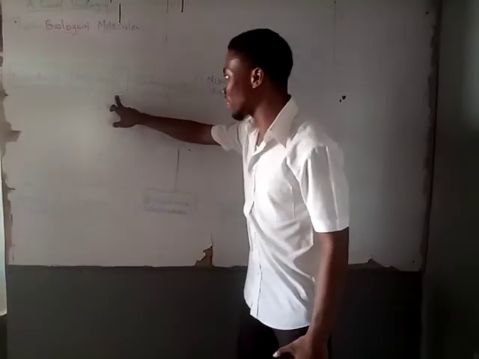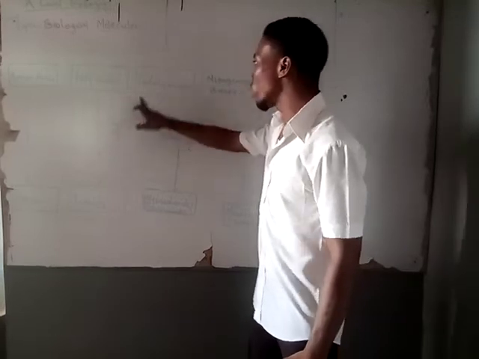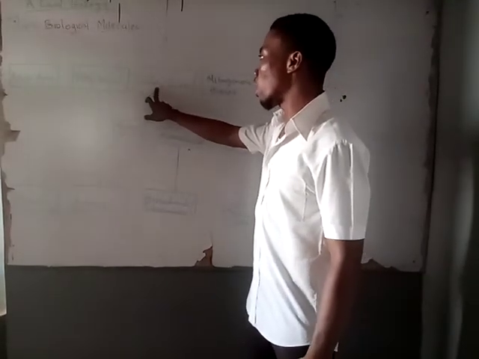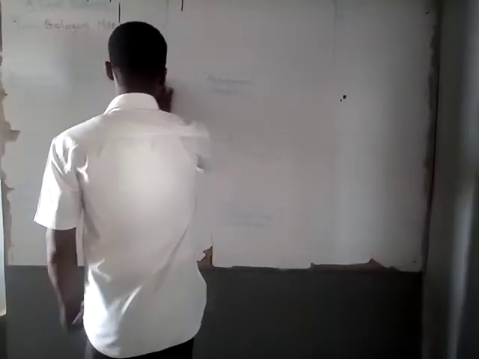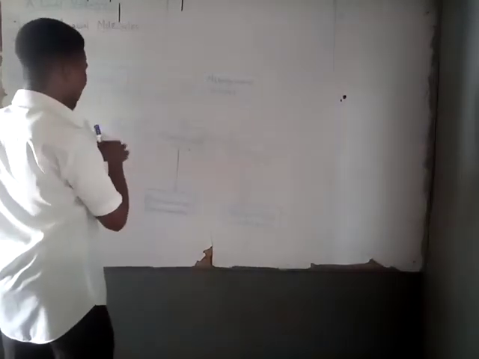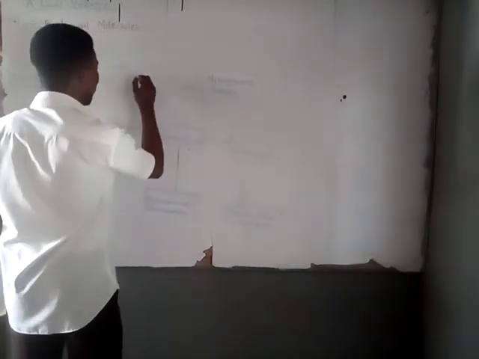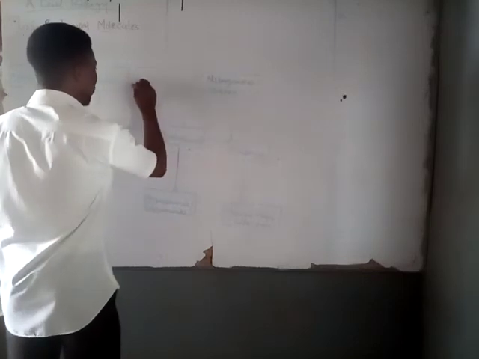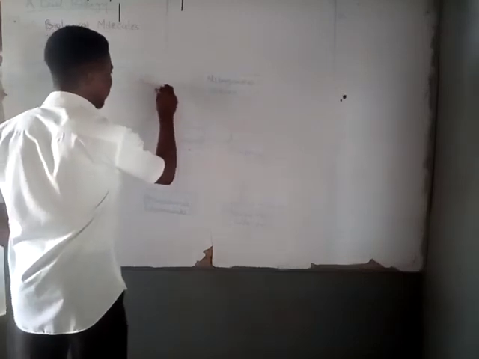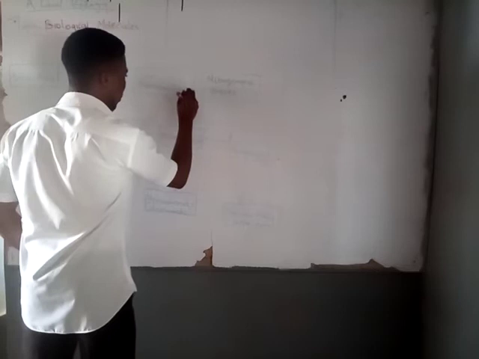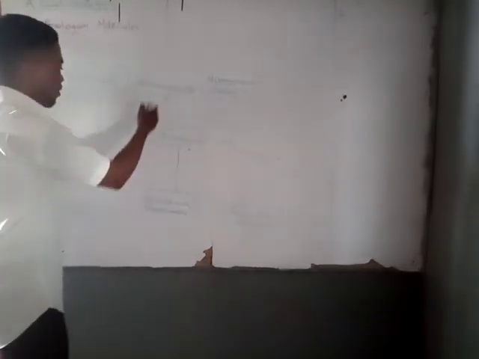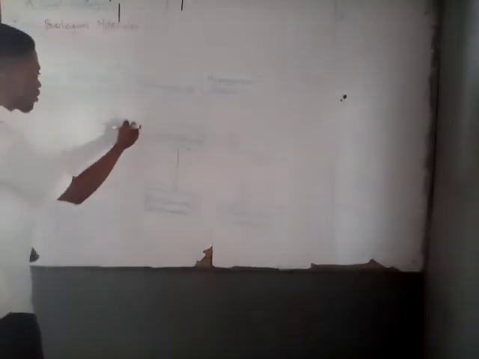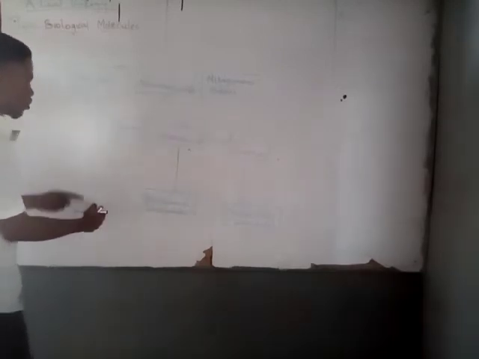So, fatty acid combines with glycerol, which is derived from monosaccharides. Fatty acid plus glycerol gives us lipids.